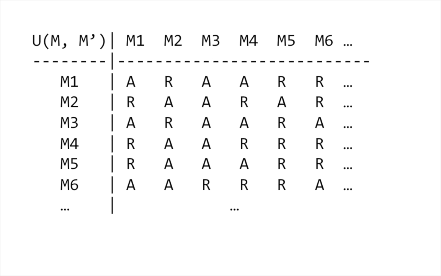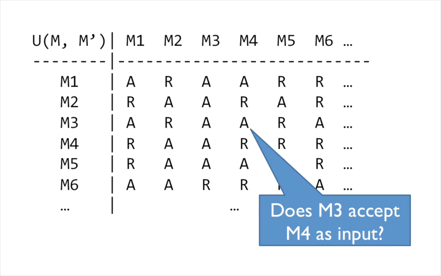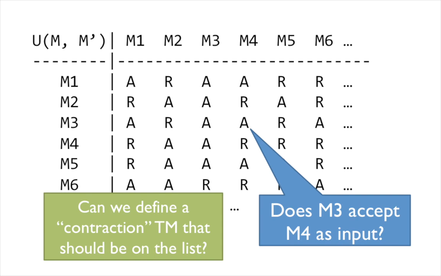And so we have every possible Turing machine represented in this table, and each entry in this table represents whether, say for example, M3 accepts M4 as input in this particular case. And so our goal is to build some sort of contradiction Turing machine, just like how we built a contradiction real number that should be on the list, but for some reason actually cannot be on the list. And so the diagonalization argument comes from taking those diagonals and building a new machine or a new object from it. And so we're going to do the same thing here.